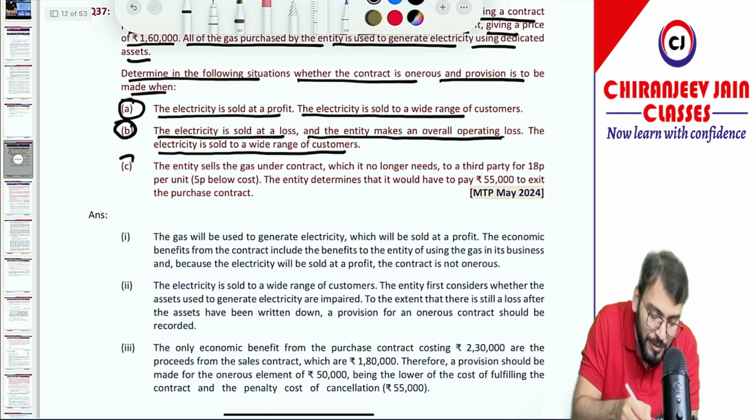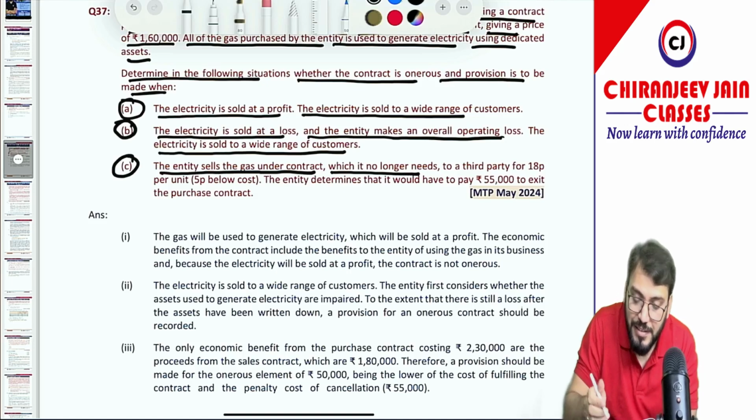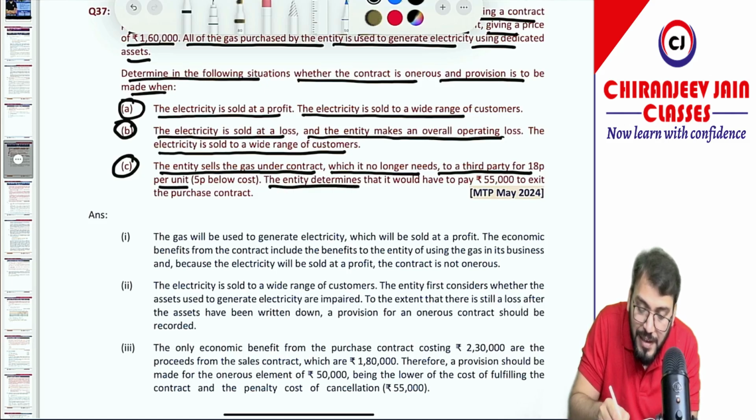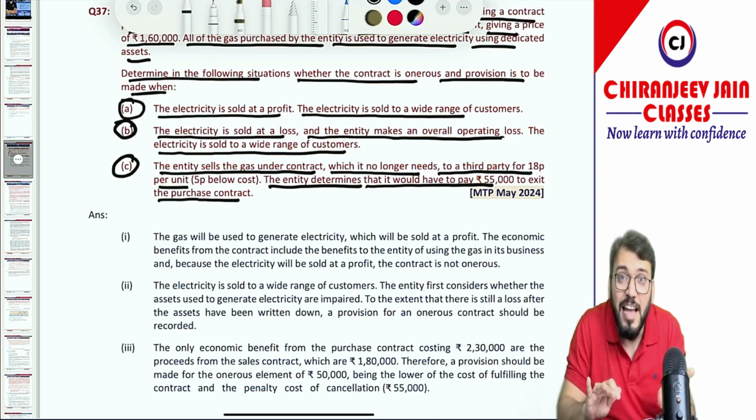Chalega? Yes sir. Point number C. The entity sells the gas under a contract, which it no longer needs, to a third party for 18 paise per unit. The entity determined that it would have to pay 55,000 to exit the purchase contract. Now point number C, what they want to say is that they do not want to produce electricity now, which means they do not want to purchase that gas.